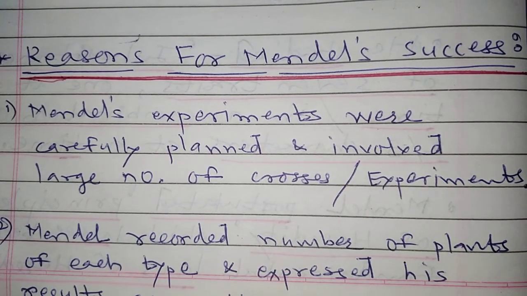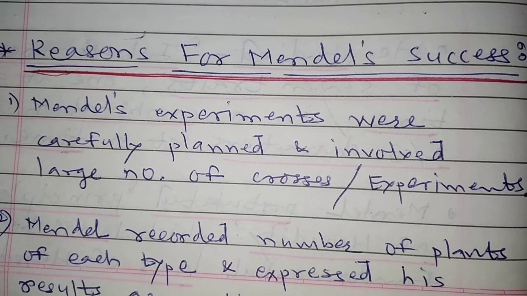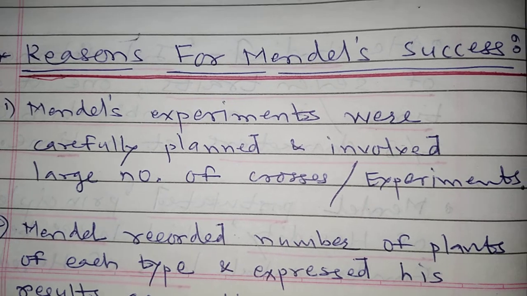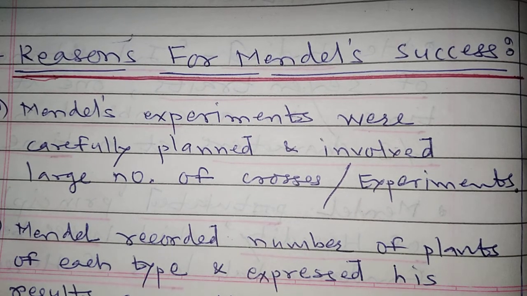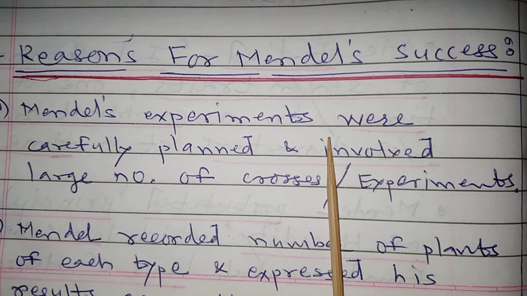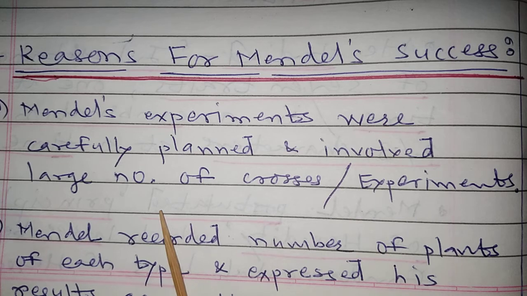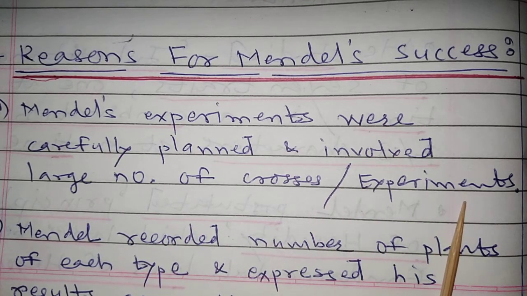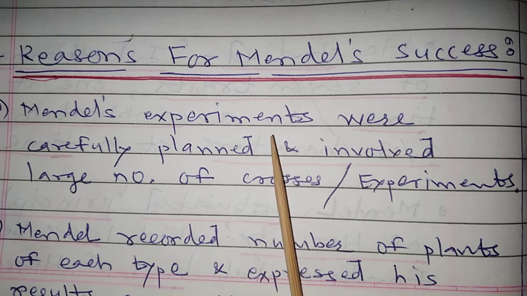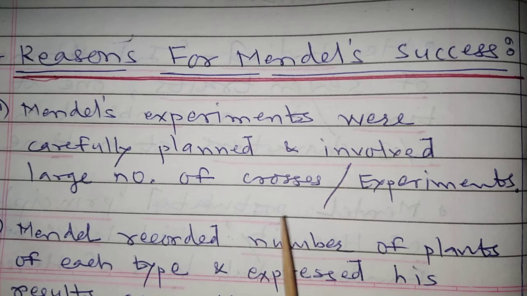Now we have seen Mendel's hereditary experiments. In those experiments he got success. Why did Mendel get success? Let us study the reasons for Mendel's success. Mendel's experiments were carefully planned and involved a large number of crosses and experiments. So Mendel carefully planned his experiments and carried out thousands of experiments.